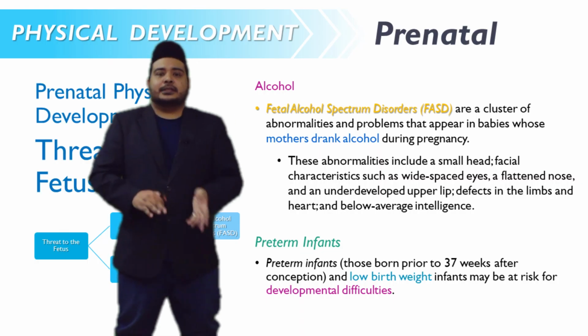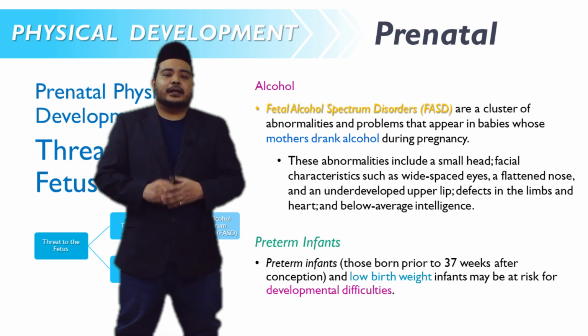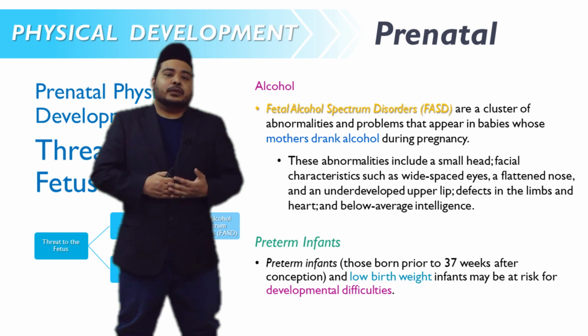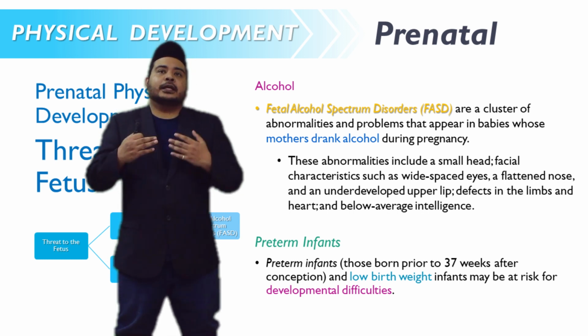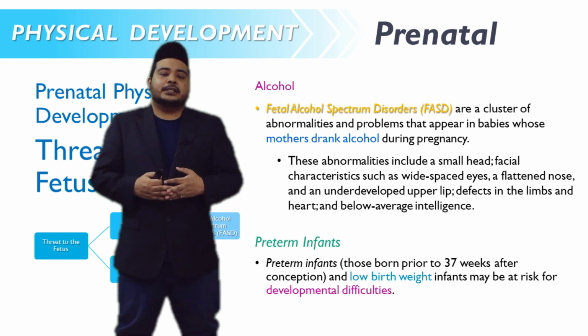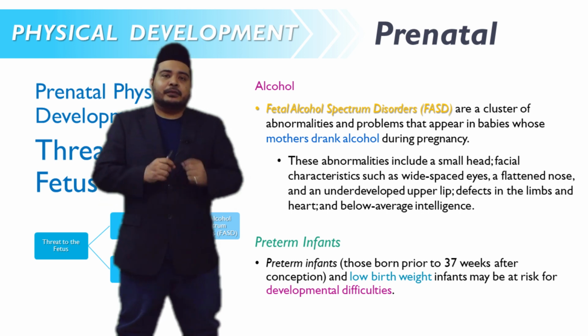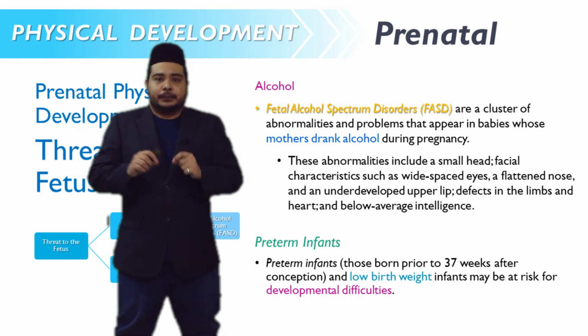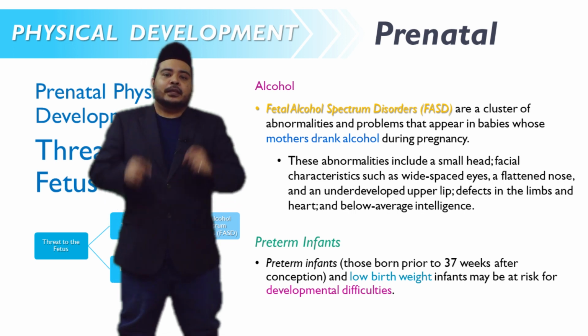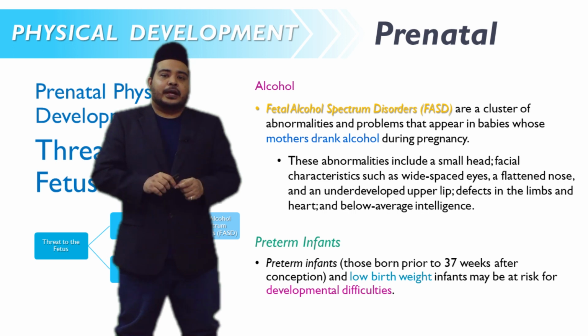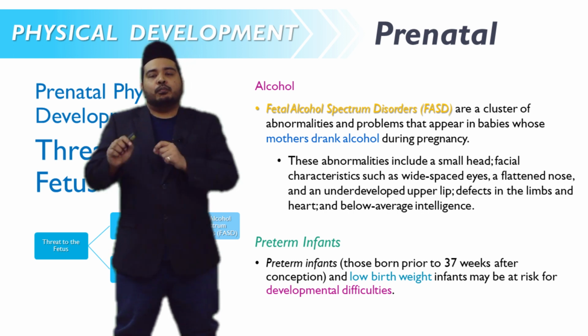Besides teratogens like heroin and alcohol, another risk to the fetus is preterm birth. A preterm infant by itself is less risky, but it becomes riskier if the preterm infant also has low birth weight.